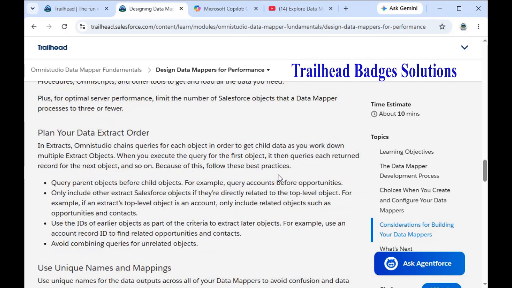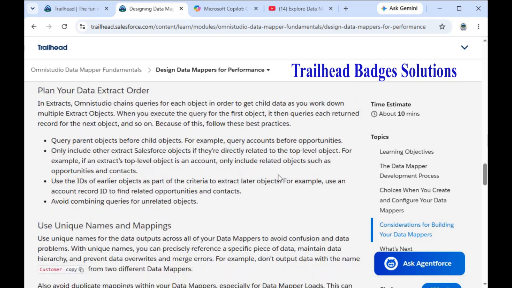Plan our data extract order. In extract, Omnistudio chains requests for each object in order to get child data. When we work with multiple extract objects and execute the query for the first object, it then queries each returned record for the next object and so on. Because of this, follow these best practices.